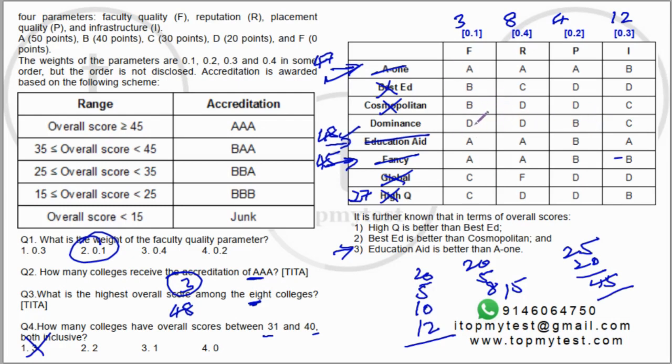Dominance score will be, D will be 2 into 0.4, that will be 8 here, that will be 0.4 into 0.2, that will be 8 here, and C will be 12 here. That's 30, right? Which is still not between 31 and 40. So option 4 will be your correct choice. So none of them will have this.